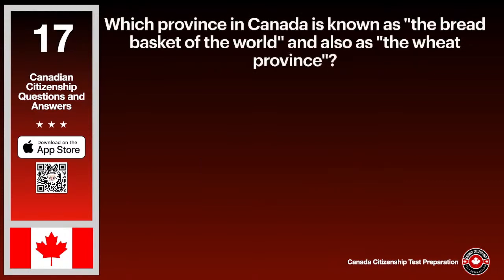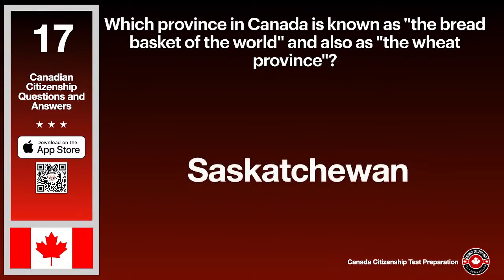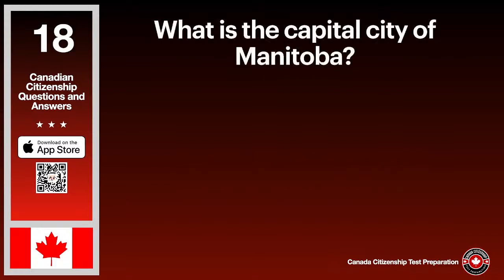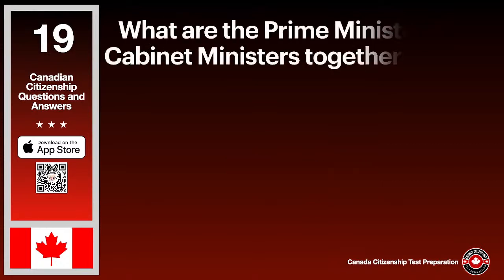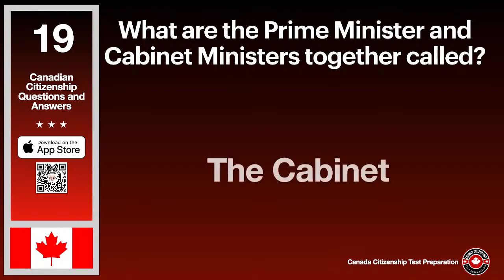Which provinces in Canada is known as the bread basket of the world, and also as the wheat province? The answer is Saskatchewan. What is the capital city of Manitoba? The answer is Winnipeg. What are the Prime Minister and Cabinet Ministers together called? The answer is the Cabinet.